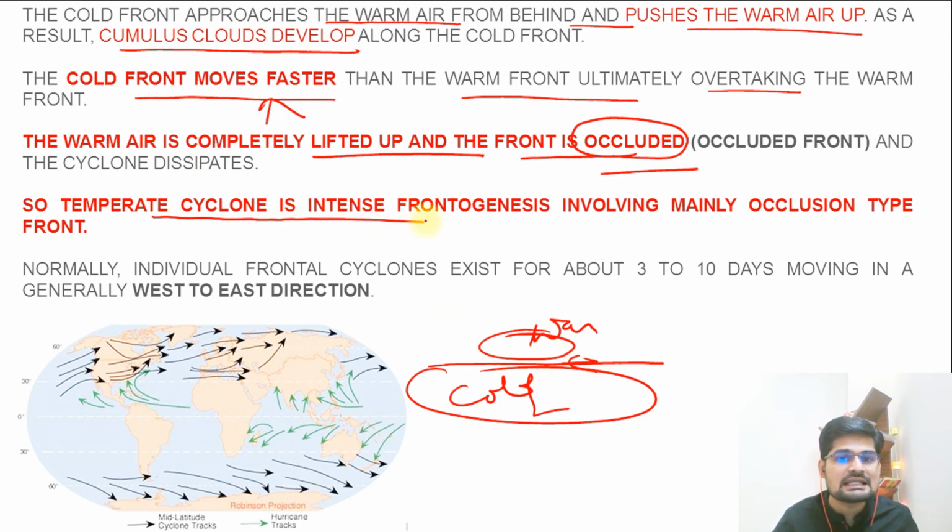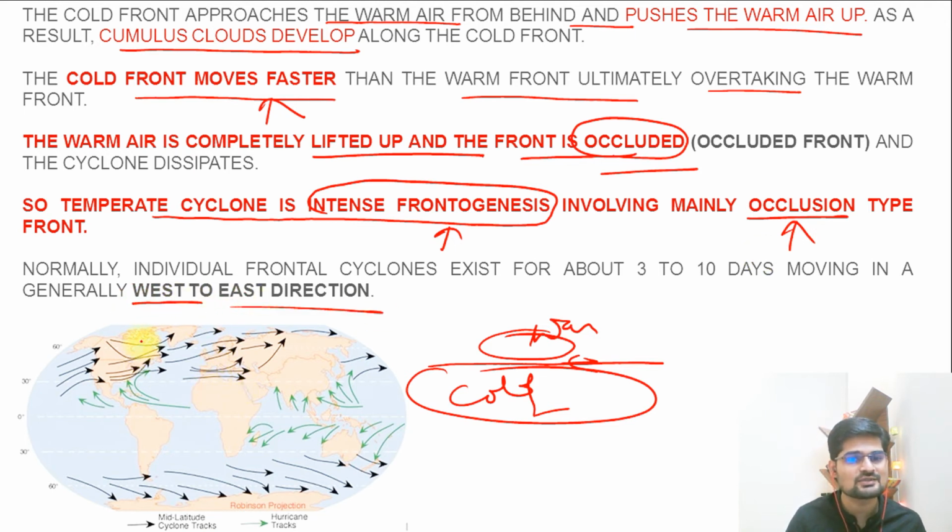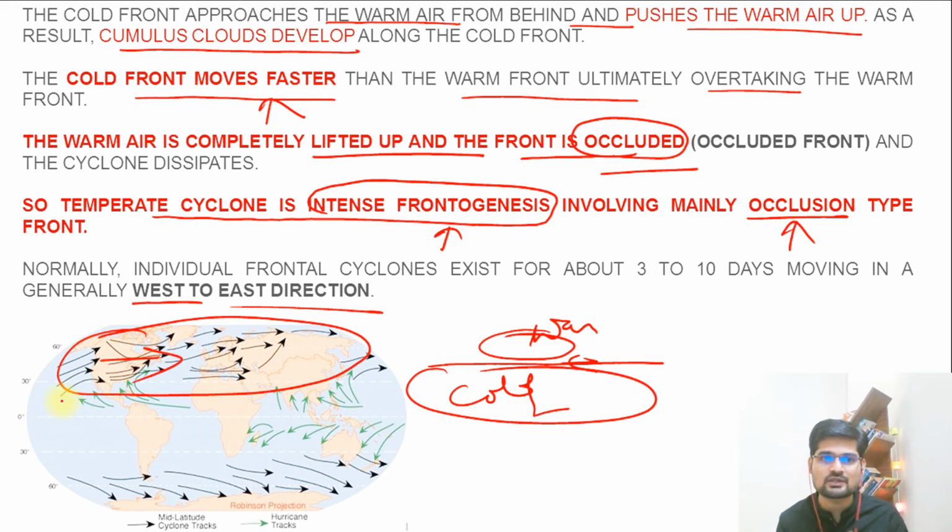So temperate cyclone is intense frontogenesis that happens. So frontogenesis, origin of these fronts, remember, this is what is intensifying in this particular cyclone, involving mainly the occlusion type. That is what is important here. So the direction is fairly what? Obviously the west to east direction. So this is what you see here, the west to east direction of this particular wave cyclone. And this is also called western disturbances in India, specifically when it reaches the northwestern part of India. So this is what we say is extratropical cyclone or western disturbance in India, which brings rainfall specifically in the winter time. So this is very much interesting.